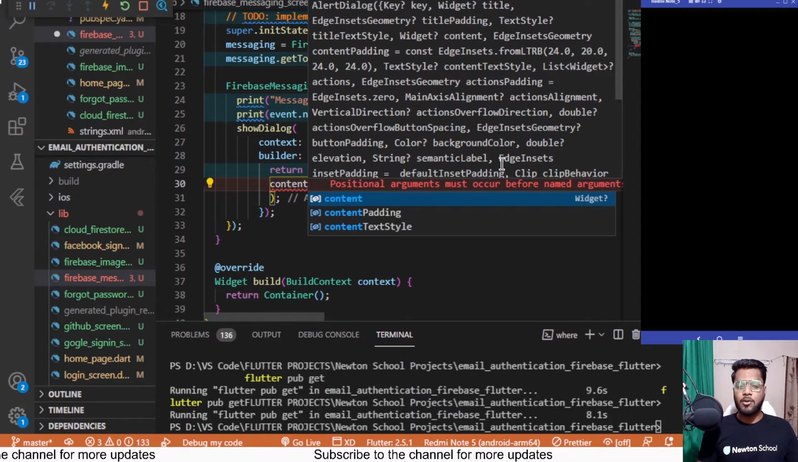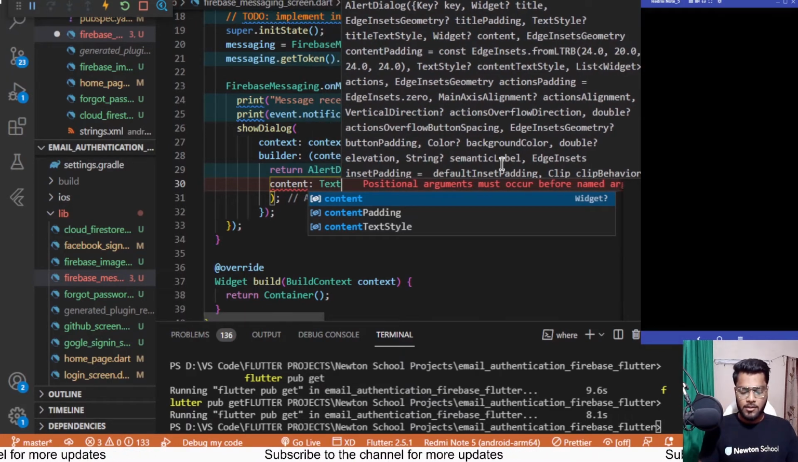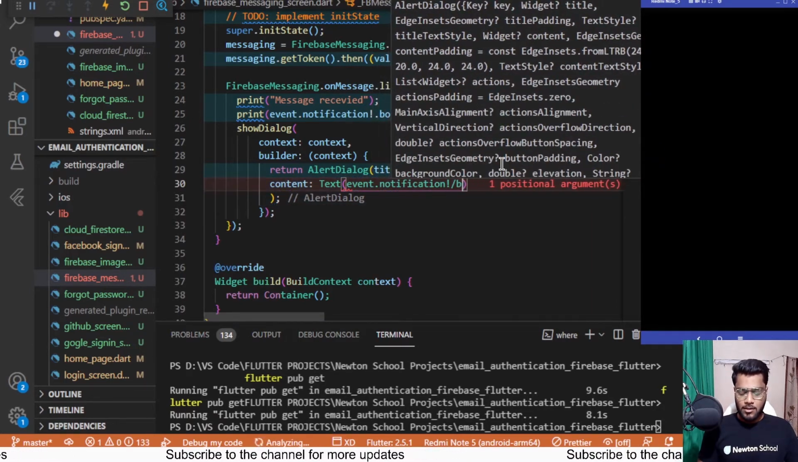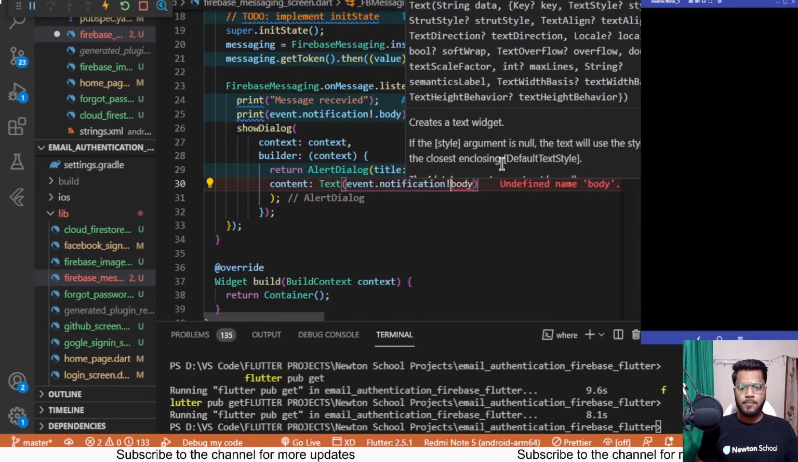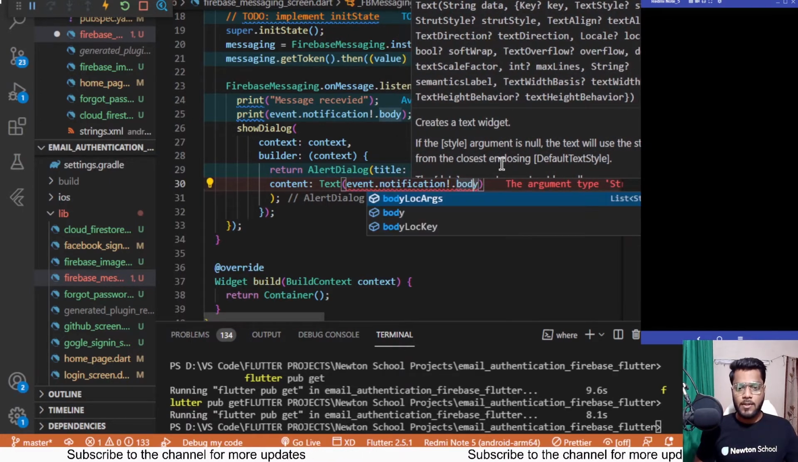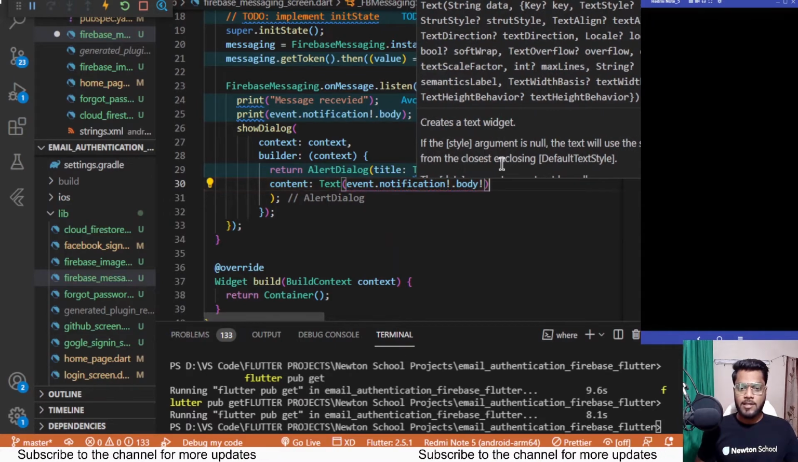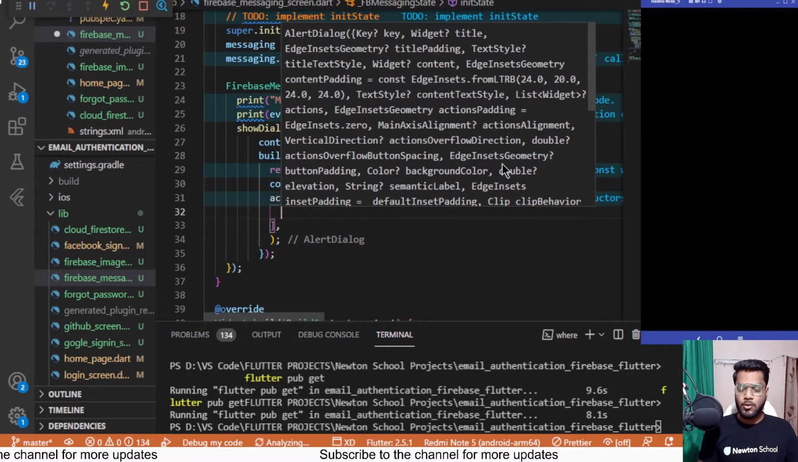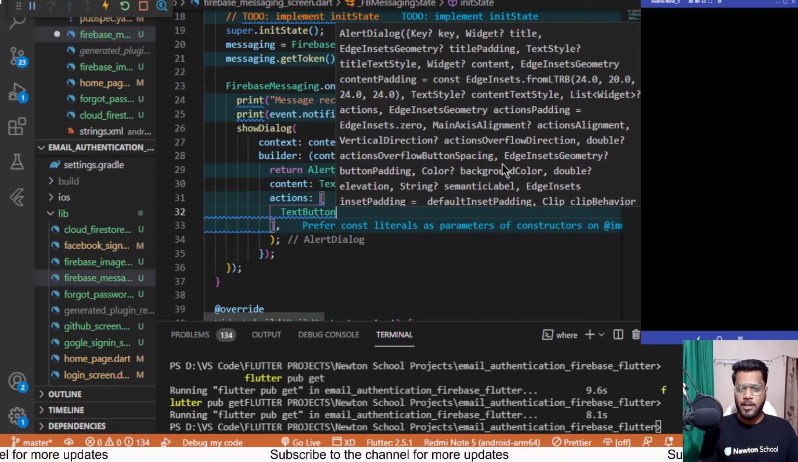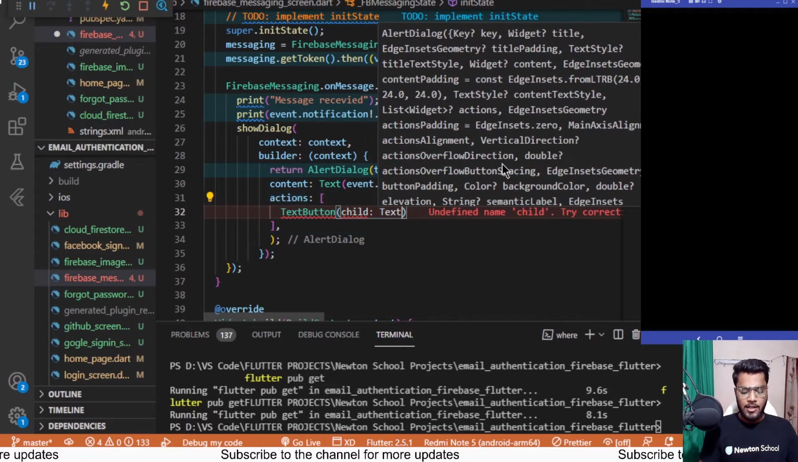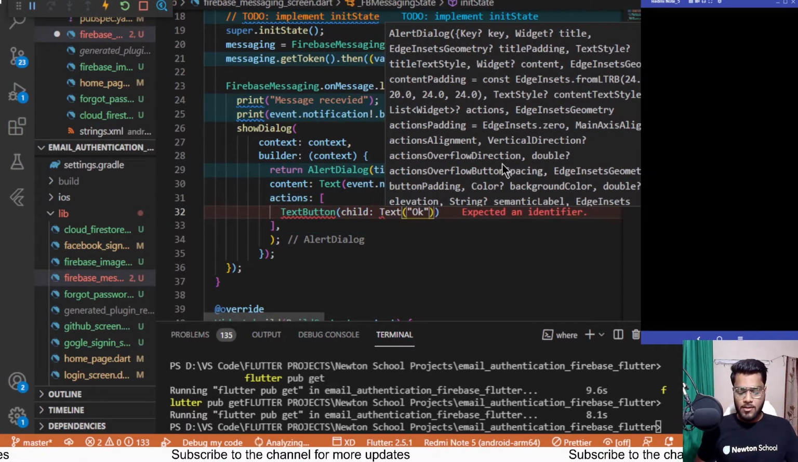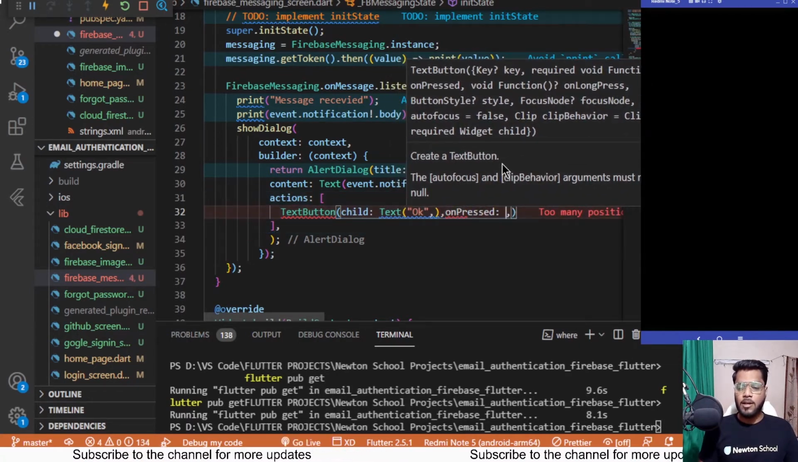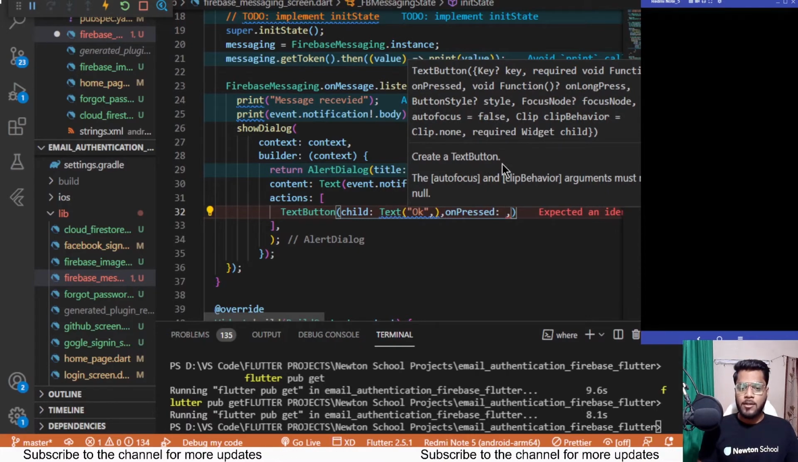And for the content we'll be having the notification body text, so text, and herein I can pass the event.notification null check.body and the body null check as well. And after that some actions, so an OK button would be more than enough, which we can pass over here. So text button, child as text which says OK, and after that on pressed as well, which would be removing that OK button, like Navigator.pop.